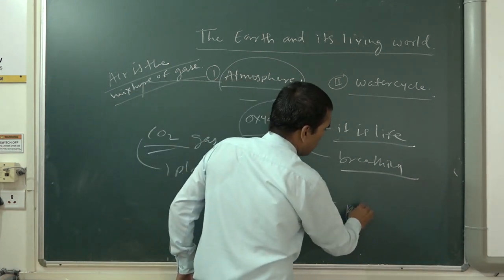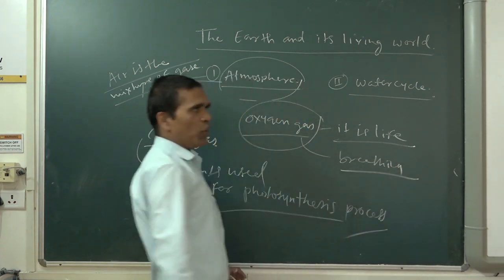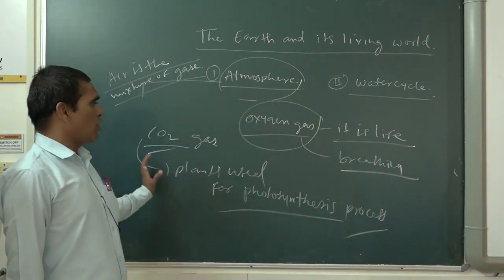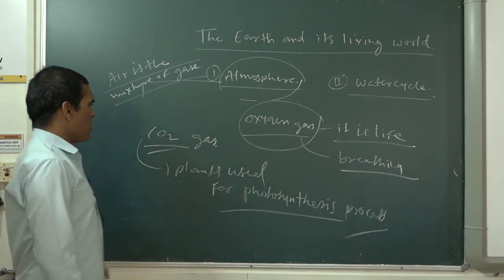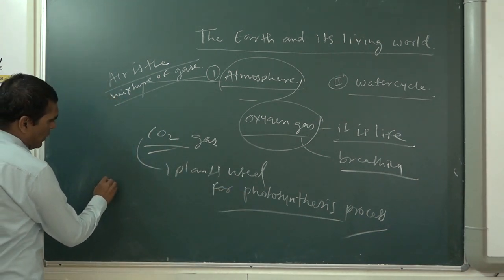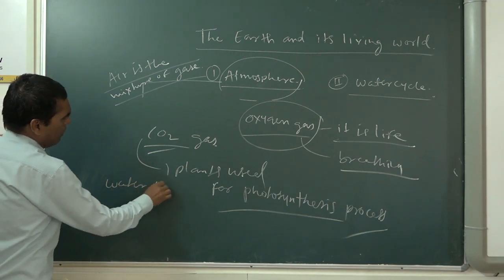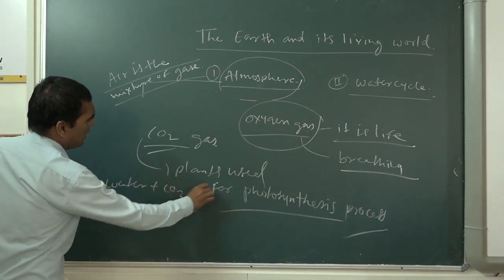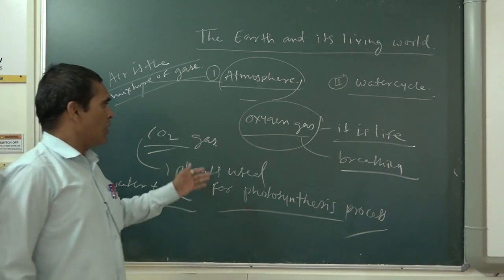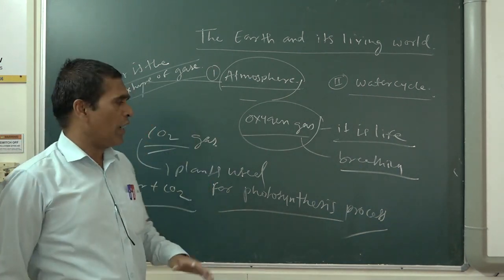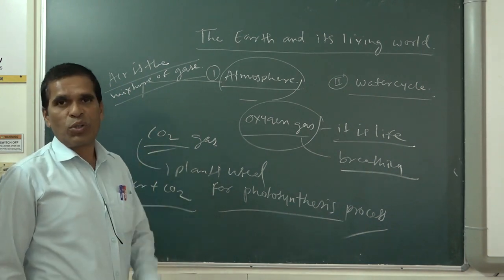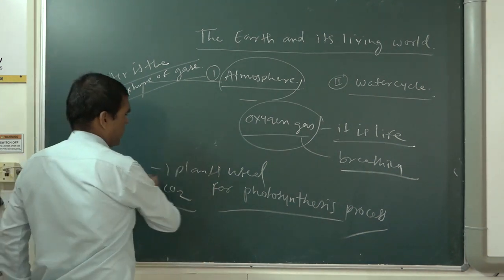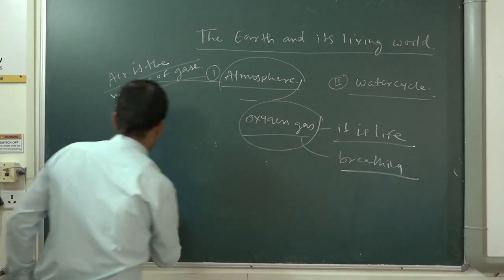Photosynthesis process means without carbon dioxide, plants also cannot prepare the food. You know that? Water plus CO2, in the presence of sunlight and chlorophyll, the photosynthesis process occurs, and that's why CO2 is very important. And after that, water vapor.